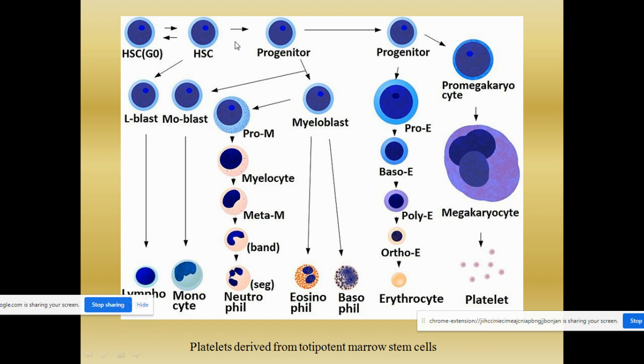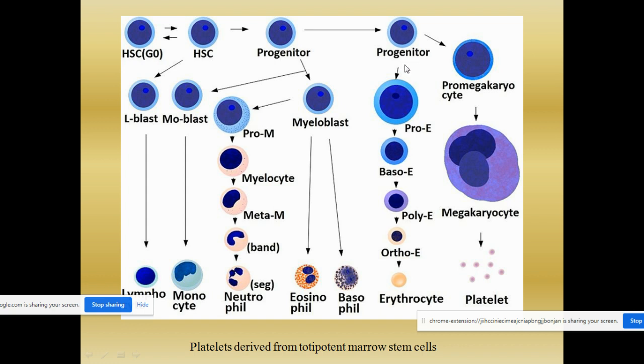They will undergo some changes and form definite structures called the committed cells. They form the progenitor cells. So this gets converted to the promegakaryocyte, which is a progenitor of the platelet. The promegakaryocyte gets converted into megakaryocyte, and then they get disintegrated into platelets. So that is why they are called the formed elements. From the progenitor, promegakaryocytes are formed. From the promegakaryocytes, megakaryocytes are formed, and they disintegrate to form the platelets.